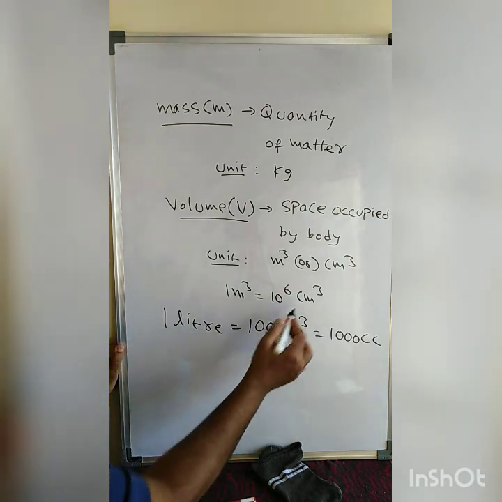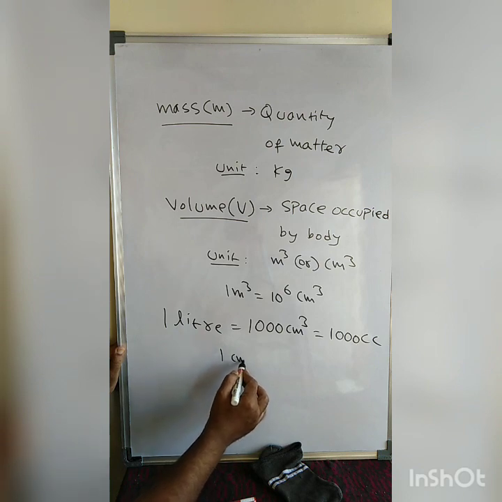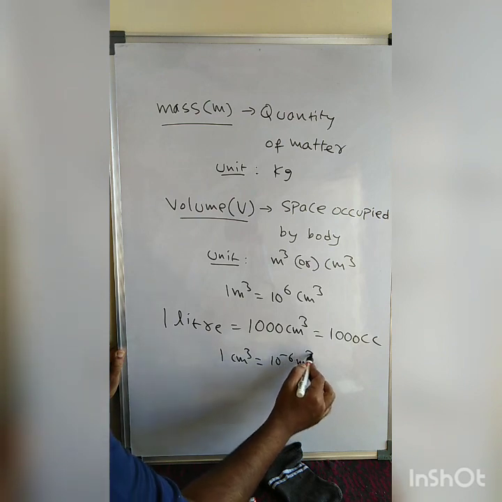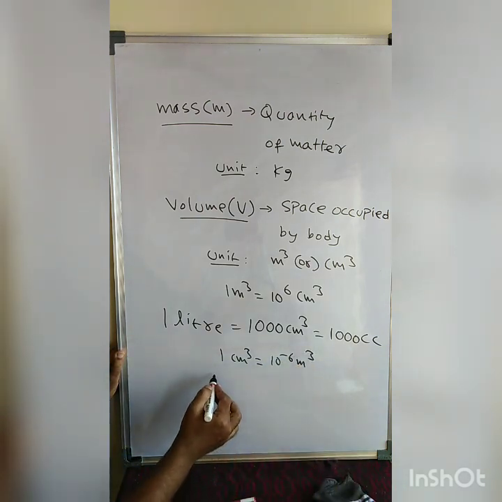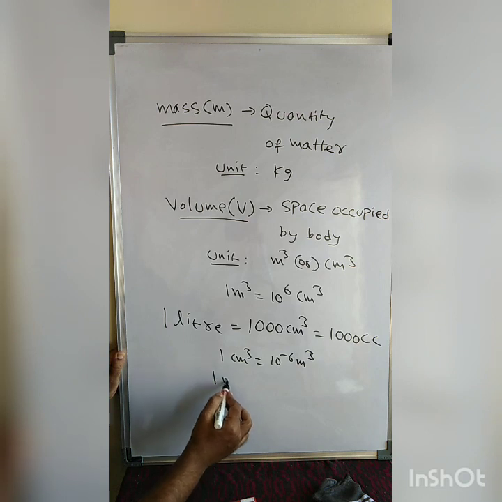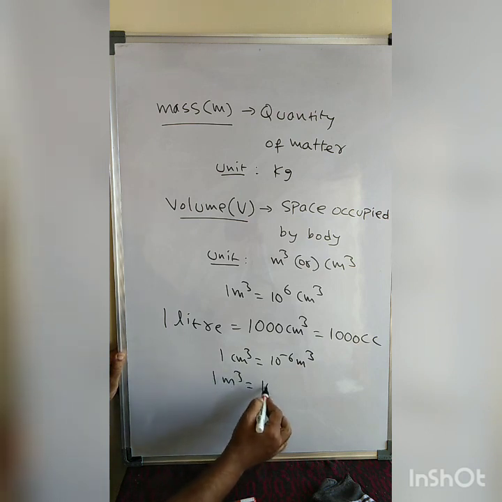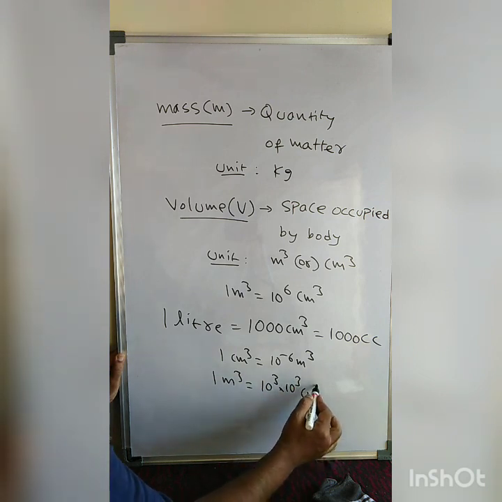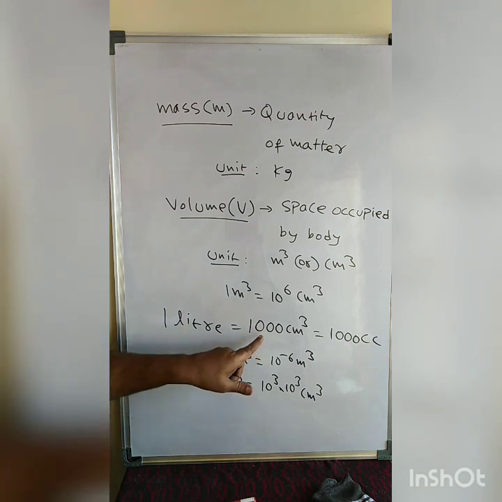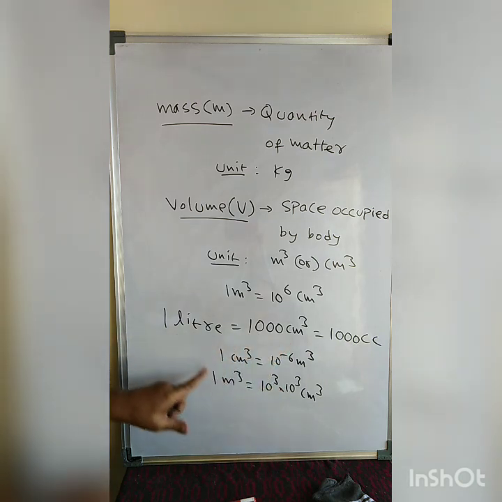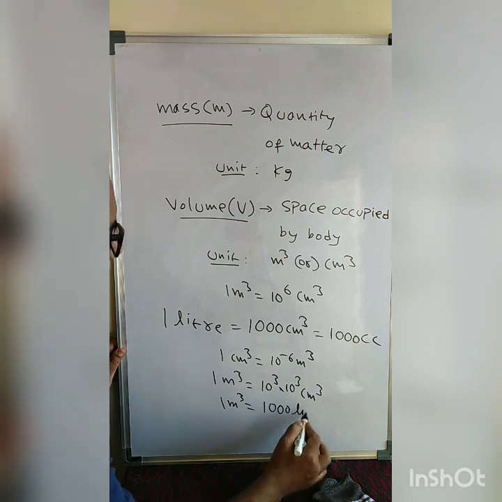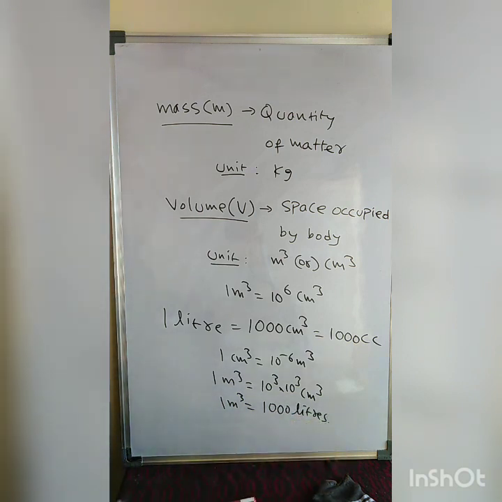Then what is 1 cubic centimeter? 1 cubic centimeter is equal to 10 power minus 6 cubic meter. Or you can say 1 cubic meter is equal to 10 power 3 into 10 power 3 cubic centimeter. But 10 power 3 cubic centimeter is 1 liter. Therefore, in 1 cubic meter, 1000 liters are there.